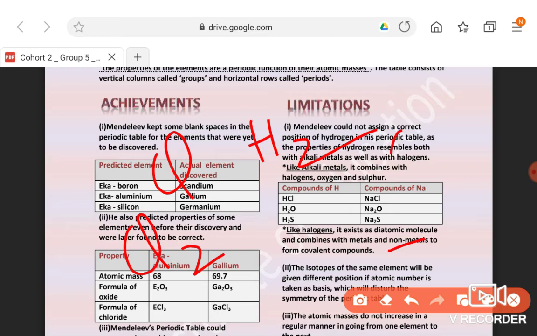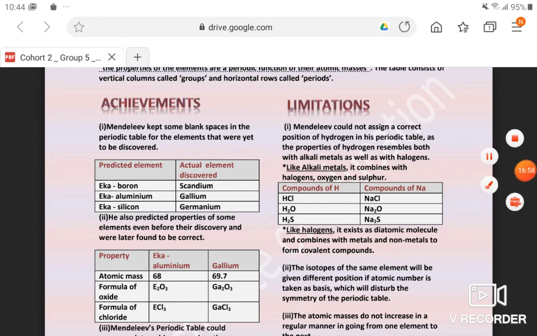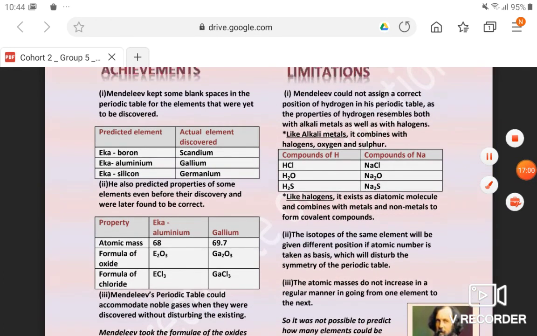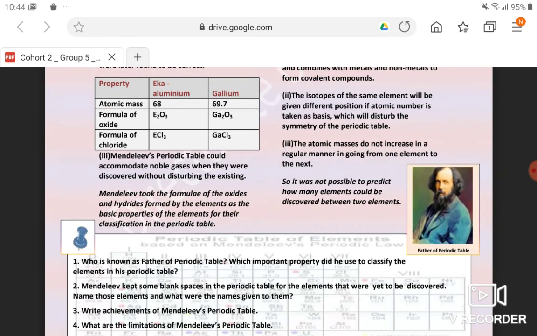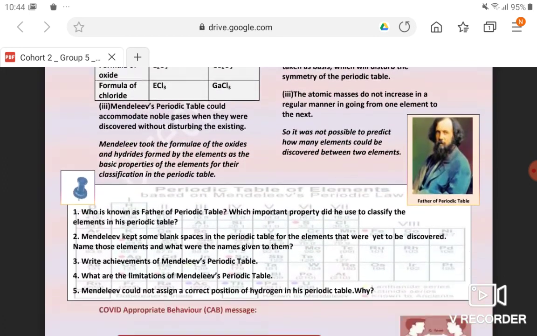Also, hydrogen forms covalent compounds with carbon, whereas non-metals do not combine with carbon to form covalent compounds. So it also behaves like halogens as well. So you can write the answer: Mendeleev could not assign a correct position of hydrogen because it resembles both alkali metals and halogens. So its position cannot be justified in Mendeleev's periodic table.